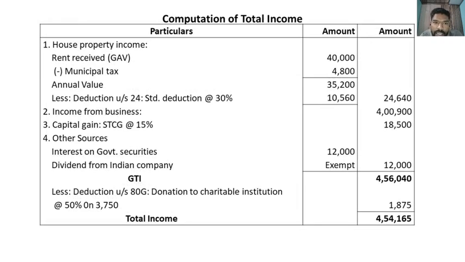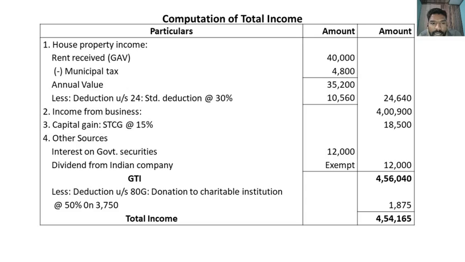See, rent received they have given, so that means it comes under house property income. Rent received means it's the gross annual value. From that we should deduct municipal tax to get the annual value. From annual value we usually deduct two items under deduction under section 24. One is standard deduction at 30% on annual value, and the other one is interest on housing loan. But here there is no interest on housing loan. We should deduct only standard deduction at 30% on annual value, and the final answer is 24,640.